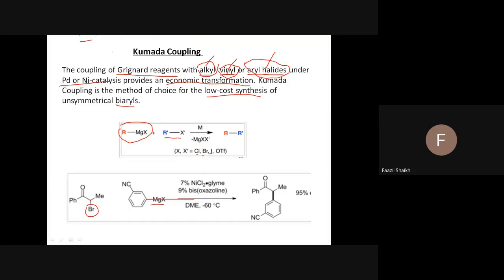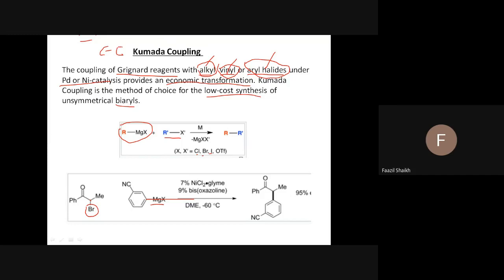And Kumada is a carbon-carbon bond formation. Remember, Kumada is about carbon-carbon bond formation, while Buchwald-Hartwig is about carbon-heteroatom bond formation. Kumada is very specific. It is about the halogen carbon to carbon bond formation. So you should have this idea.